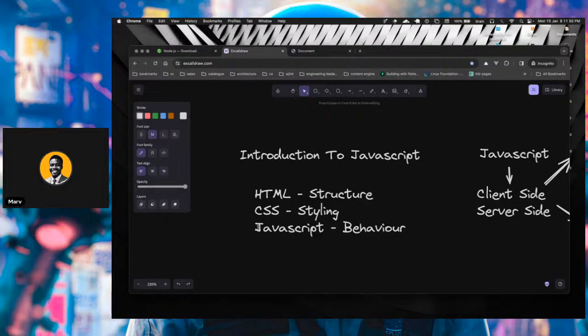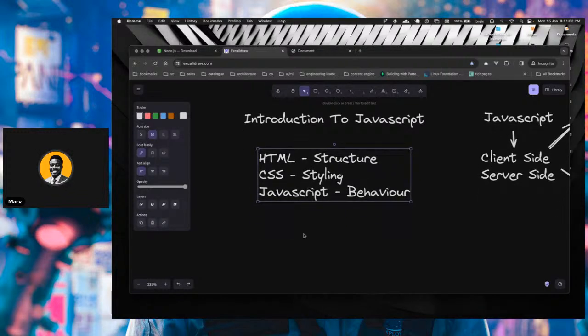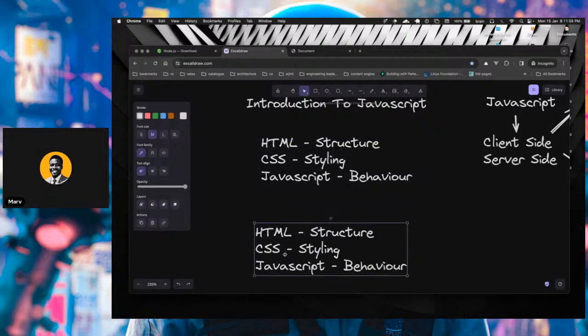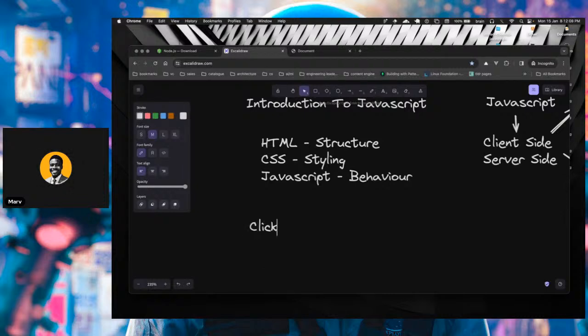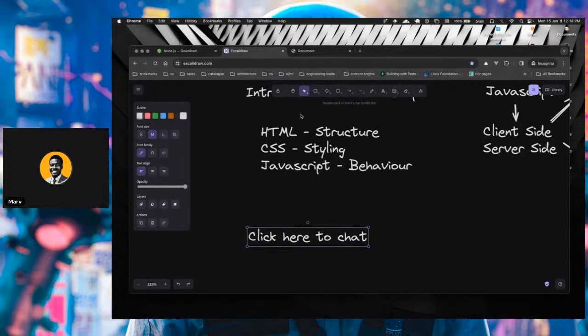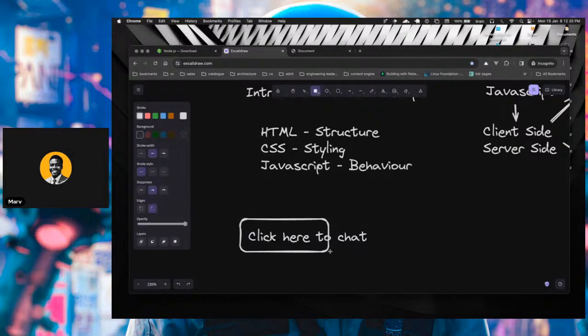Okay. So when we say JavaScript is a programming language, I mentioned that earlier. I'll give an assumption here. Your business is building a website, and they want you to include a button somewhere that says click here to chat. So this is a very simple example. You're building a website, and then you have a button that says click here to chat.